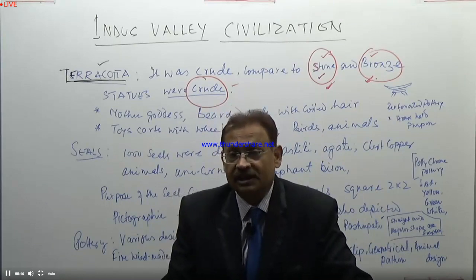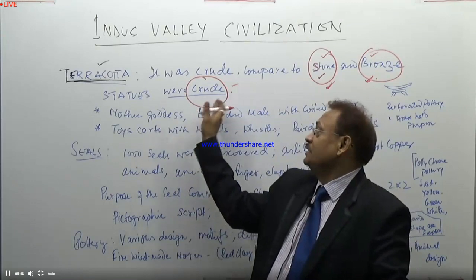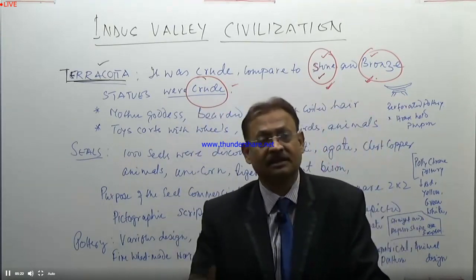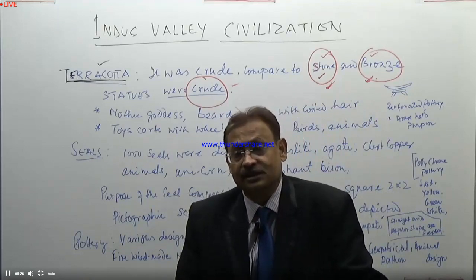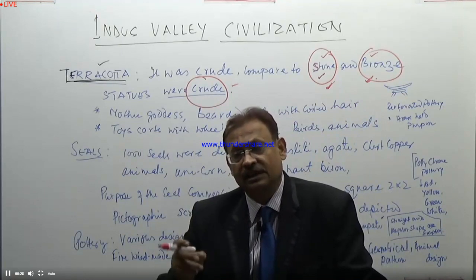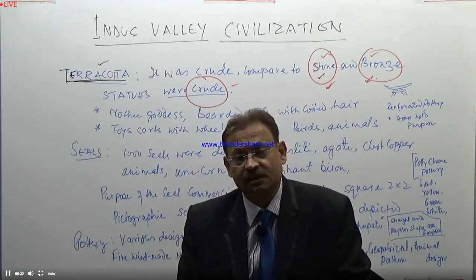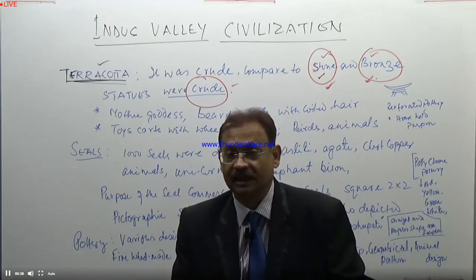So the technological development for bronze, naturally, was designed with the cire perdue method. I have discussed it in my earlier lecture. And stone was cut sharply and neatly. That is why it looks well shaped, well designed, and anatomical clarity was very much there.